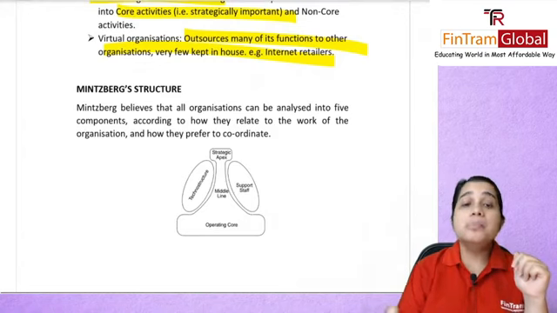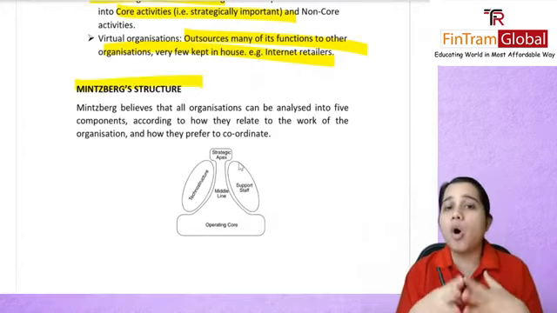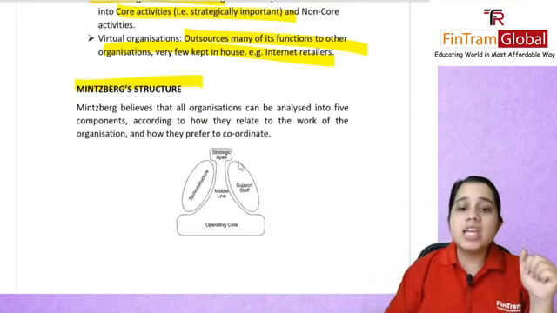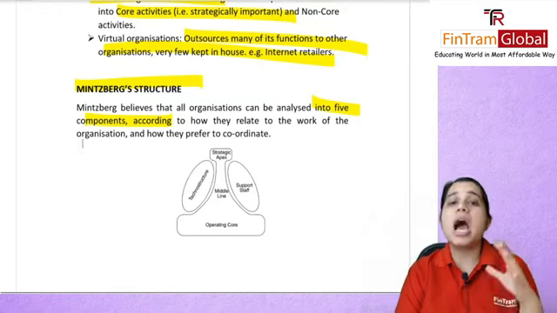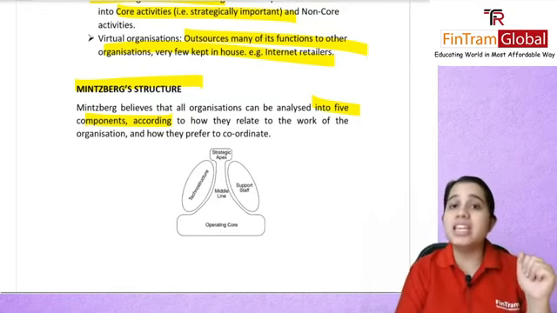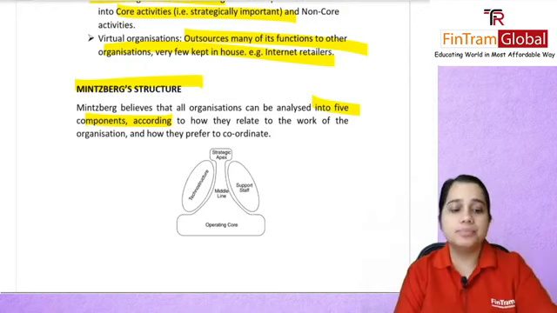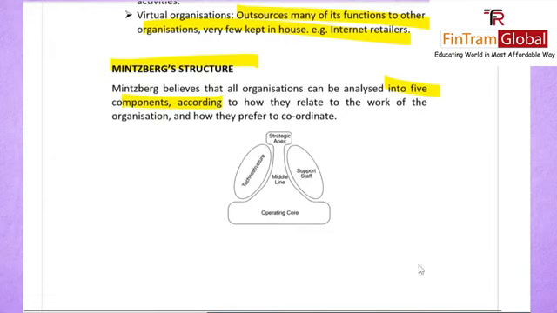Then we have our Mintzberg structure. Now, Mintzberg believed that organizations can be analyzed into these 5 components, and they basically relate to how they will work and coordinate. These 5 functions will coordinate with each other. So let's have a look at that. So here in this diagram, you can see you have your strategic apex.